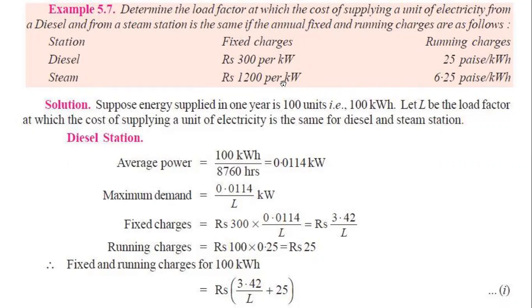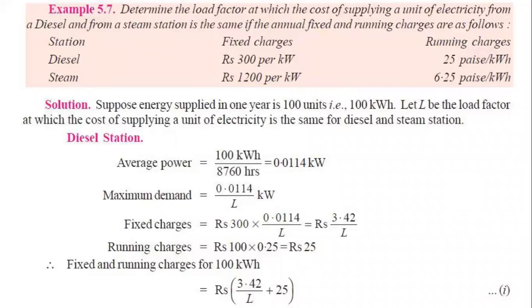First of all, there is nothing given about the time span, whether it is daily or monthly. So we can take an example. Suppose we consider one whole year and find one load factor.